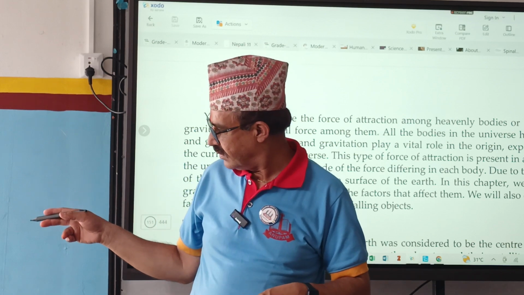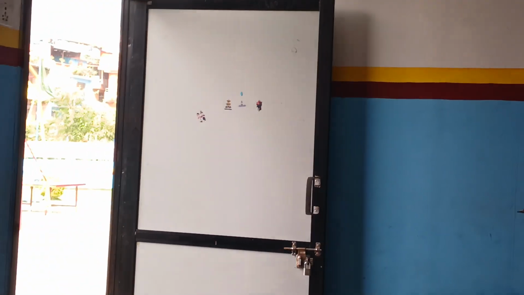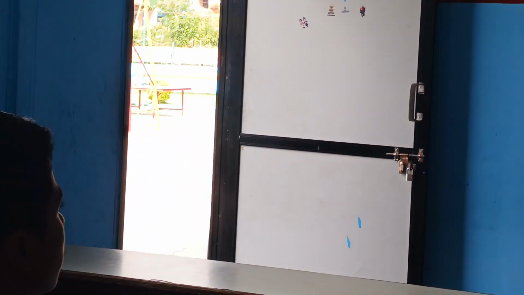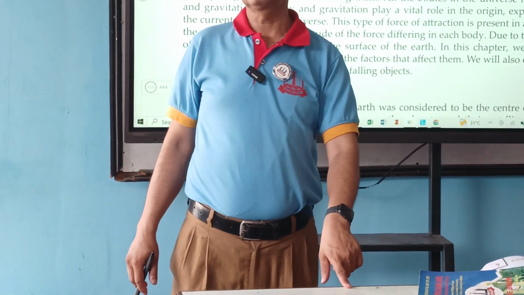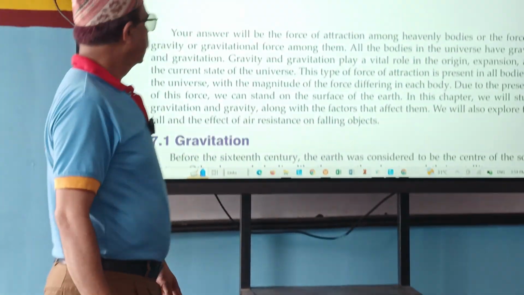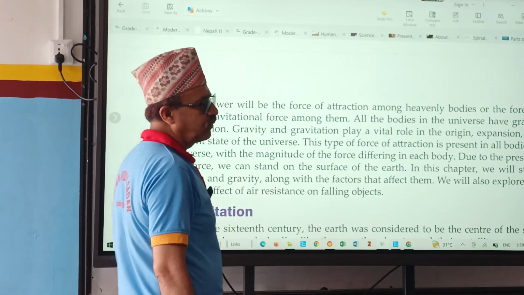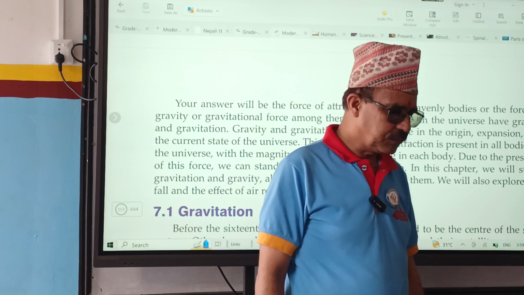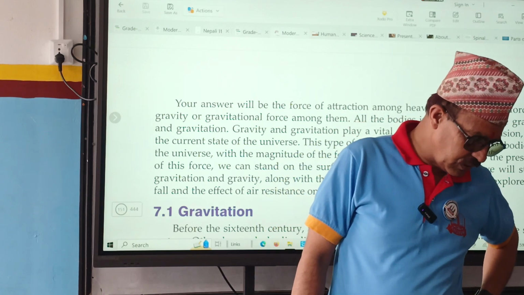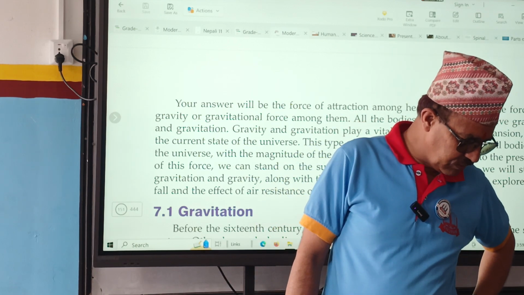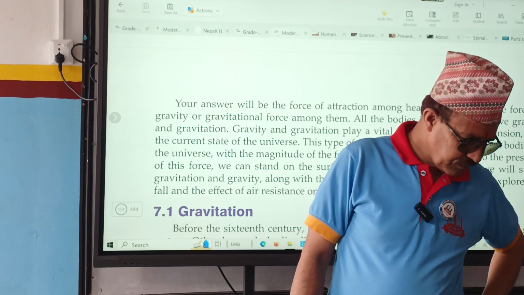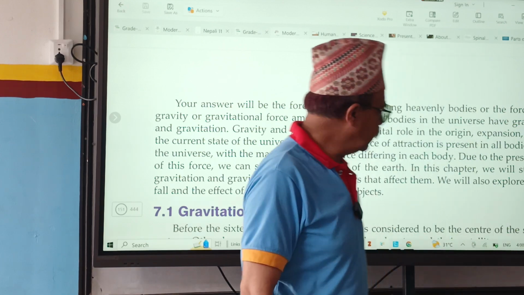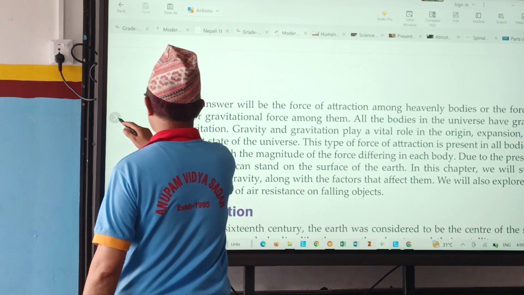So a crow came here. The pigeon is moving here and there. That is in motion. This one, it's not changing at all. This is at rest. And in your book, there must be some theory. Are there some theories? Heliocentric theory and geocentric theory are given. Are heliocentric theory and geocentric theory given?